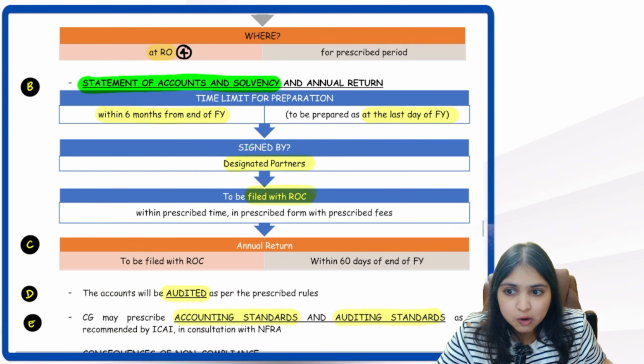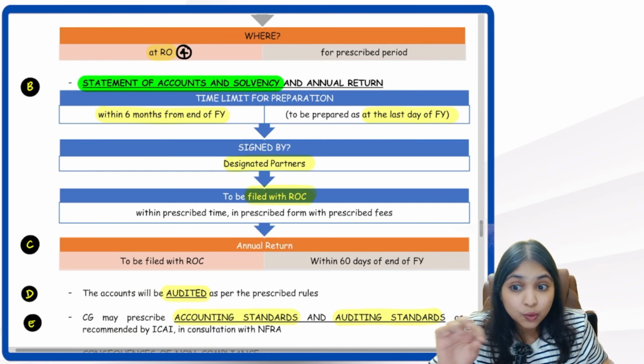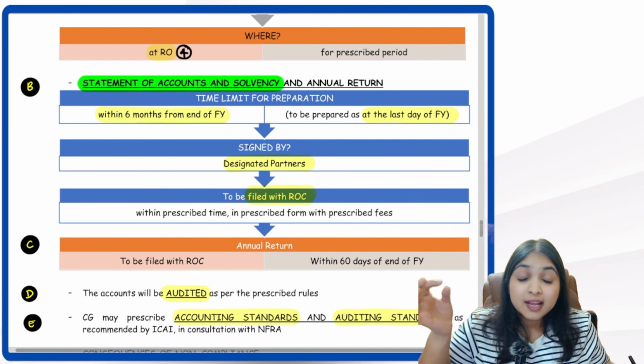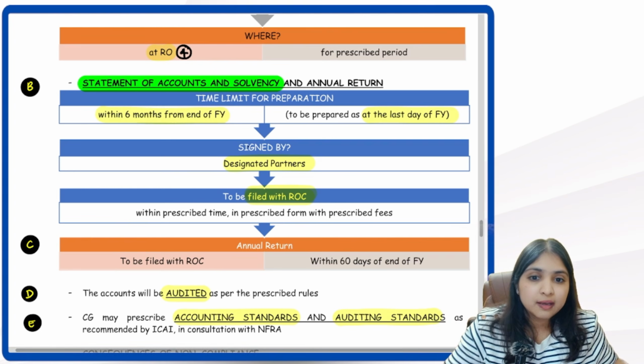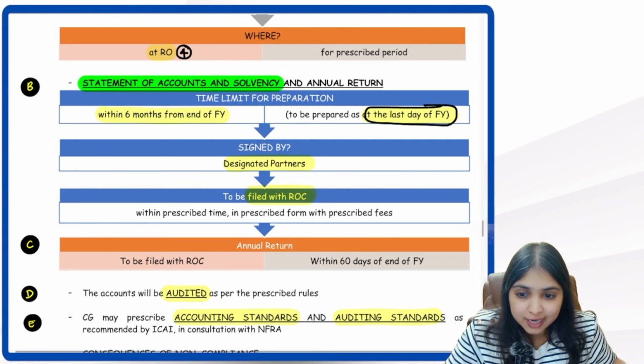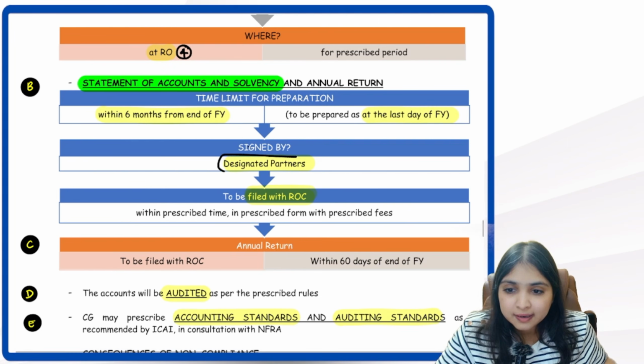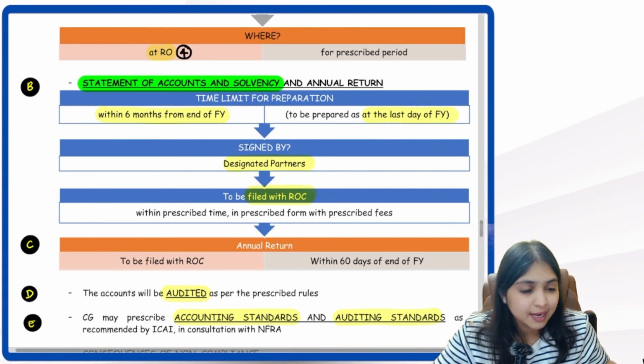Now, statement of accounts and solvency has to be prepared when? It has to be prepared within 6 months from the end of the financial year. They have to be prepared as on when? As on the last day of the financial year. The statement of accounts and solvency has to be signed by whom? Designated partners, and it has to be filed with ROC. Now, these points, let me help you understand.